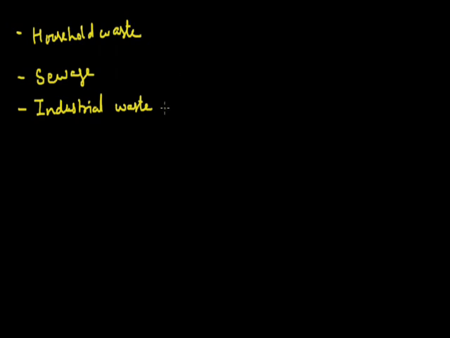Many industries produce various chemicals. These chemicals are directly discharged into rivers and water bodies and cause pollution, such as phenols, acids, and bases. Some very toxic materials are also discharged, such as mercury.